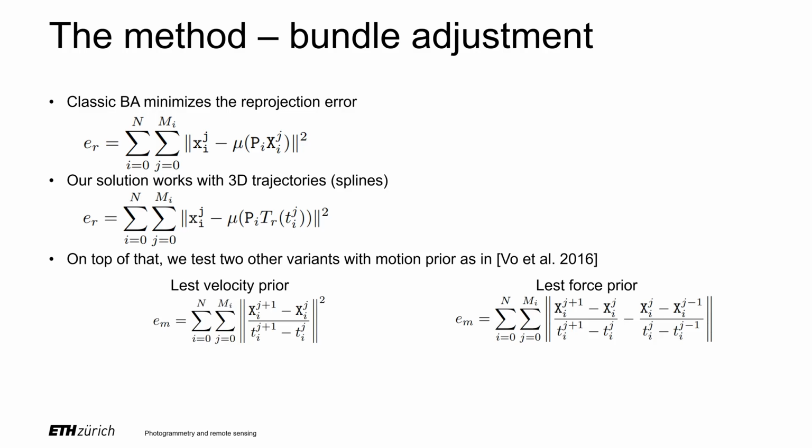In previous work, a version of bundle adjustment is presented that treats each observation as an individual 3D point, but on top of that adds a regularizer that minimizes either the velocity or the acceleration of the object. We found this formulation to be unstable for reconstruction from the moving object only, without the static part of the scene. Instead, we retain the spline formulation that constrains the trajectory well and add the motion regularizers on top of that. We minimize the sum of the reprojection error and the motion regularizer over all camera parameters, time shifts and scales, spline parameters, and rolling shutter rates.